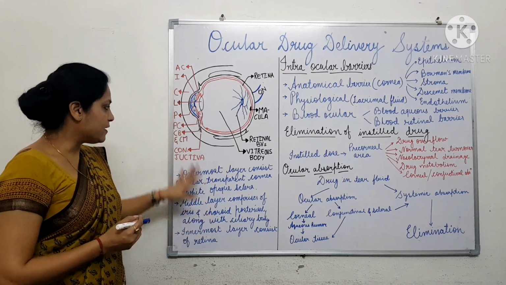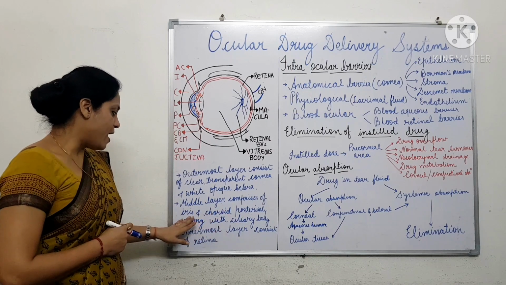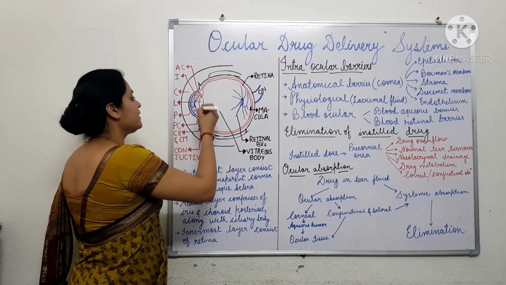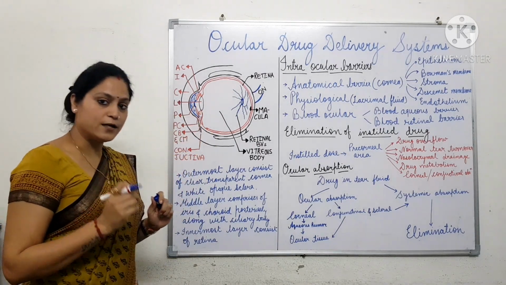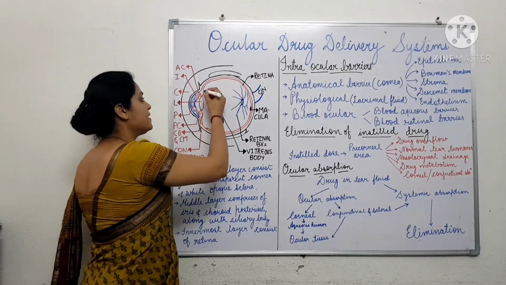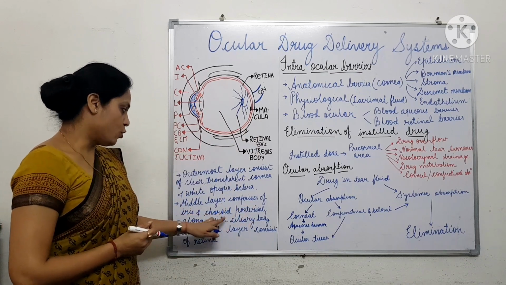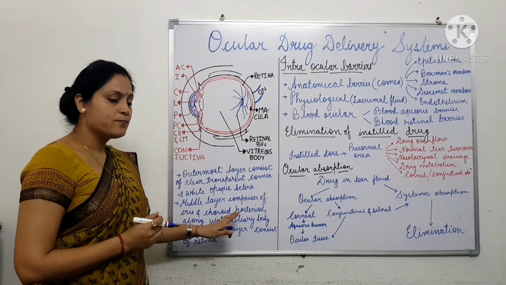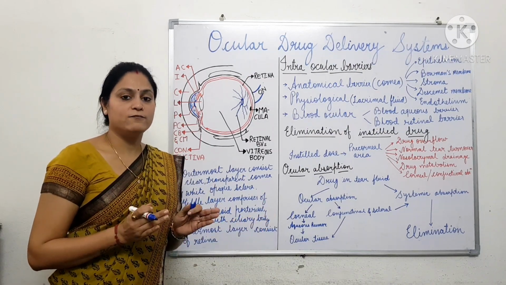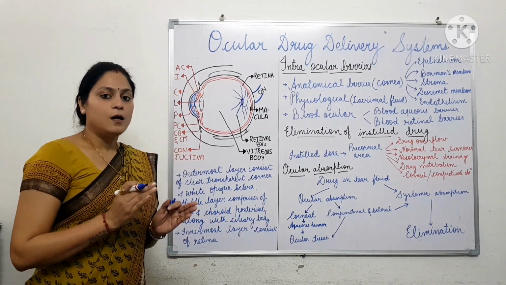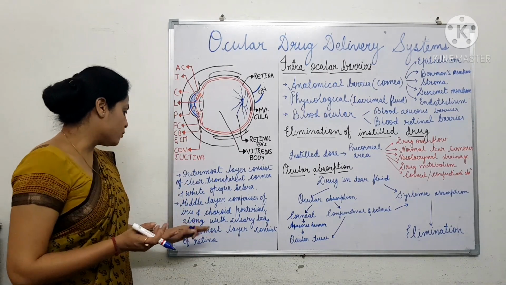The next layer, the middle layer of the eye, comprises anteriorly the iris, which is responsible for the color of the eye, and posteriorly it extends to the choroid. The choroid has a rich supply of blood vessels, and it nourishes the next layer, the retina, and other ocular tissue.